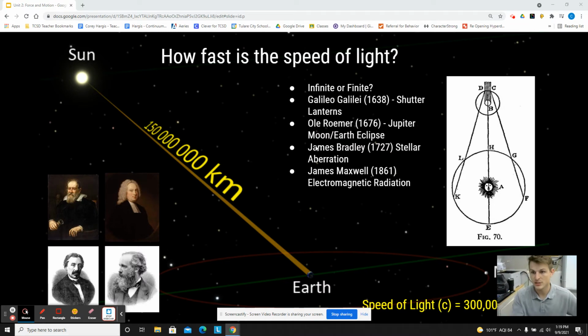The next thing was James Bradley. James Bradley measured how long it took for us to see stars depending upon their change in placement. So if you look up at the sky, you'll see a star, but it's not actually where you think it is. That's just how long it took. Where you see it, it's actually already moved, because stars move around. They move in little circles and the Earth turns, right? The Earth rotates around the sun. Well, by the time you see a star, it's already moved its location. So if you look up there in the sky, stars aren't where you actually think they are. That's where they are based on how long it took you to see them, because the light has to travel at a certain speed.